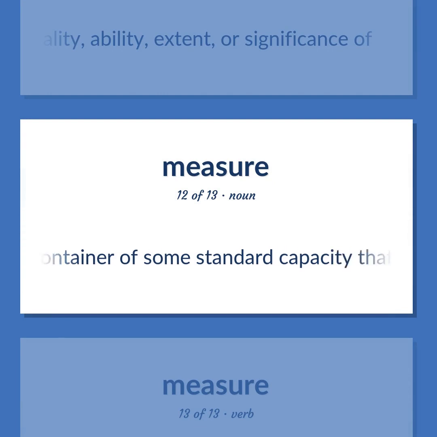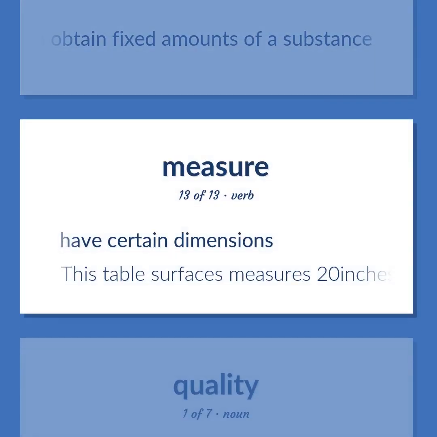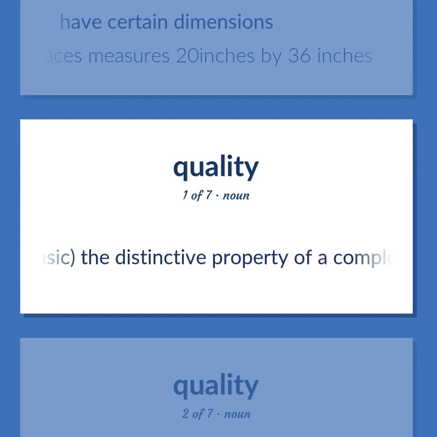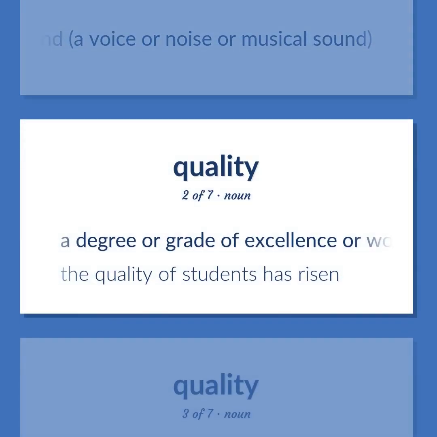A container of some standard capacity that is used to obtain fixed amounts of a substance. Have certain dimensions. This table surface measures 20 inches by 36 inches. Music. The distinctive property of a complex sound, a voice or noise or musical sound. A degree or grade of excellence or worth.